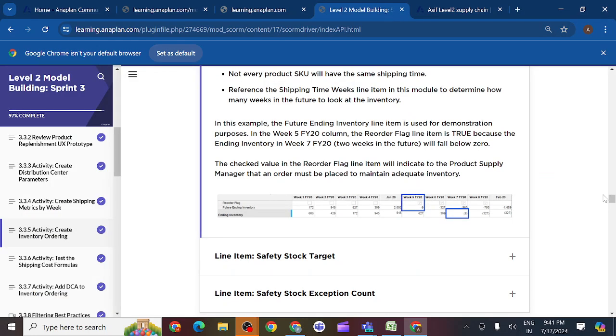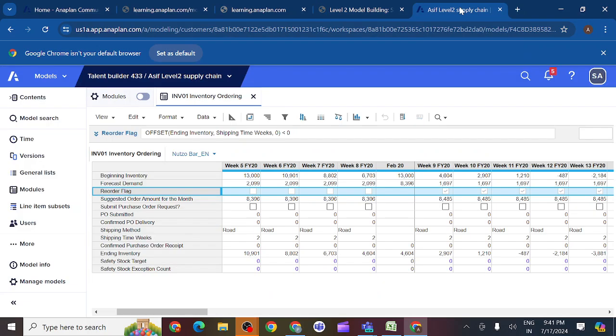Asipa, I have a question regarding the offset formula. When we take minus, it will go into the future, and when we take plus, it will go back. No, it is the other way around. You are saying reverse, Irfan. Plus means it will check 2 weeks in advance.